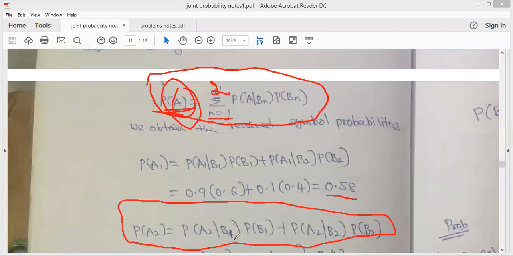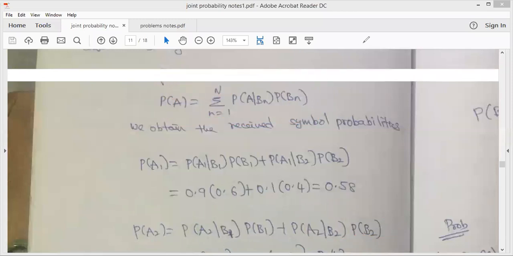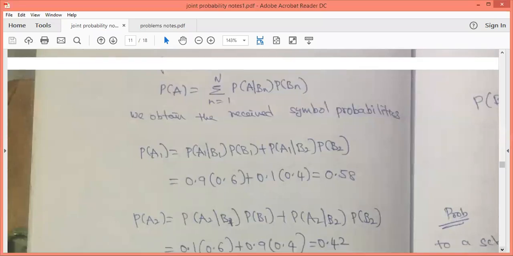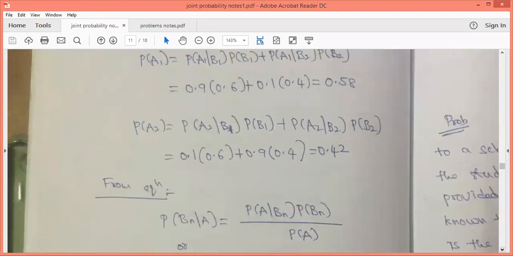Probability of A2 given B1 is 0.1, probability of B1 is 0.8, probability of A2 given B2 is 0.9, whereas probability of B2 is 0.4. If we substitute those values, we get probability of A2. So our first step is to find probability of A1 and A2 using total probability.